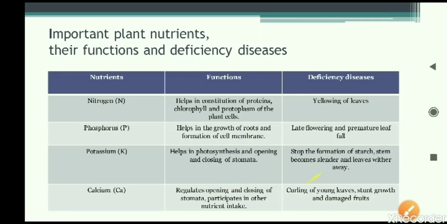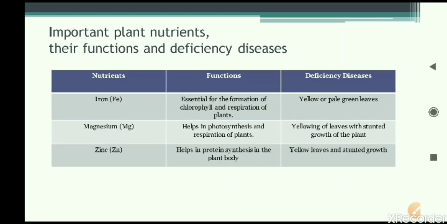Deficiency disease is given. Curling of young leaves means the young leaves will curl. The next is stunted growth, meaning the growth will retard, the growth will not take place properly, the plant growth will stop. The damaged fruits: these are all deficiency diseases of the deficiency of calcium.